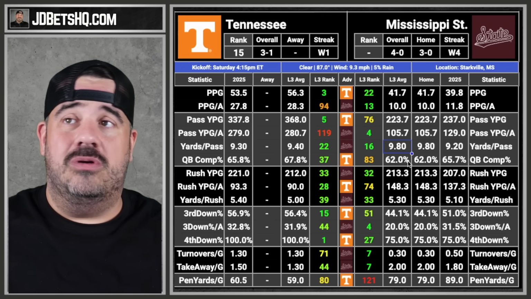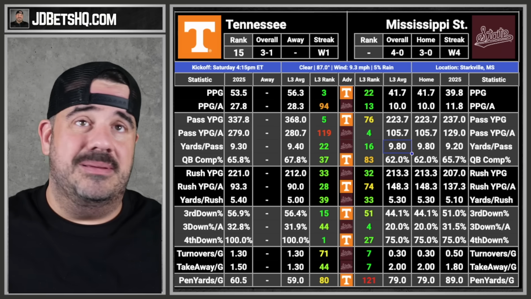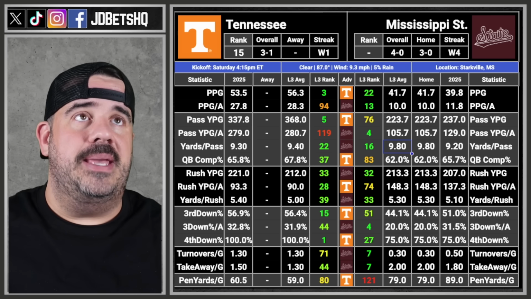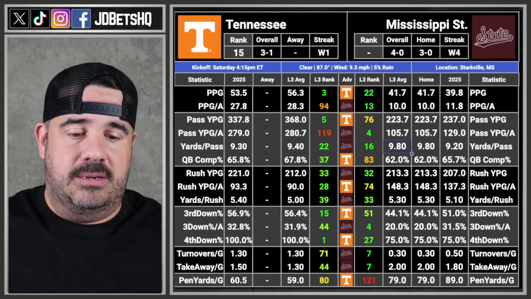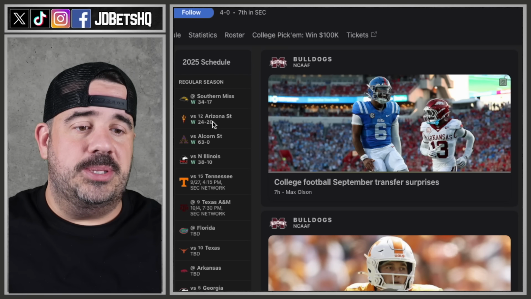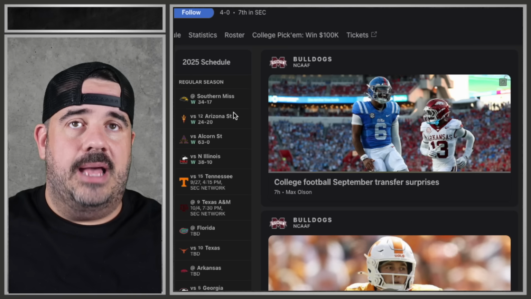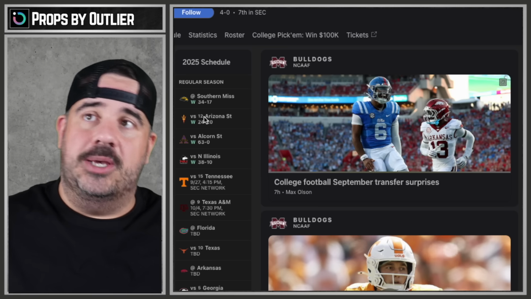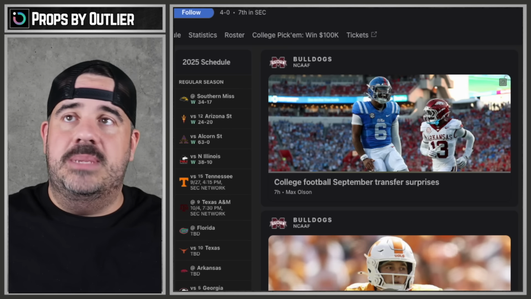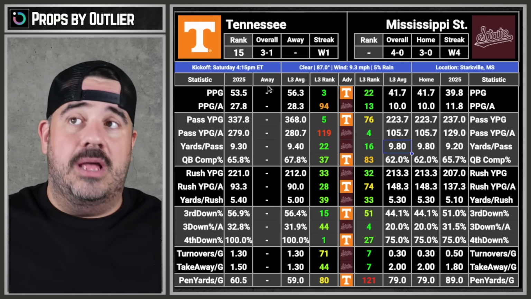They're 4-0. Yeah, that's cool. Whatever. Am I buying Mississippi State? Not really. Still not buying them. I mean, look at their 4 wins. The 4 wins aren't exactly amazing. Let me pull it up so you can see it. It's Southern Miss, Arizona State at home by 4, Alcorn State, and Northern Illinois. Okay, great. I already said I'm not high on Arizona State, so what does that say? Either Arizona State's not the 12th ranked team, or Mississippi State's probably, I'm not feeling it. I think, but then again, here we go.